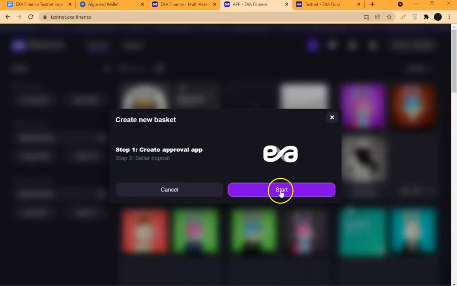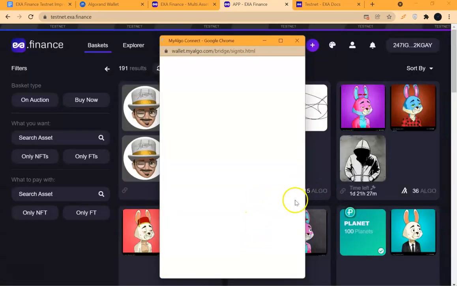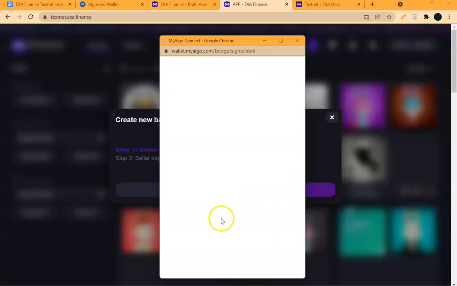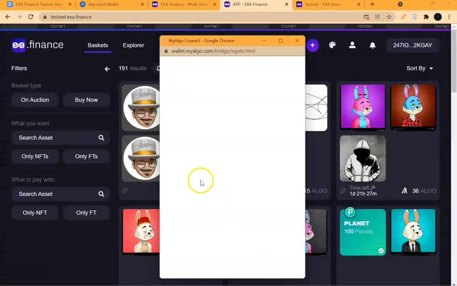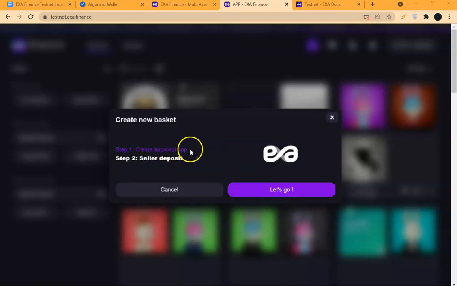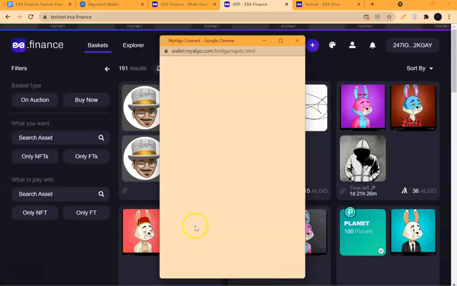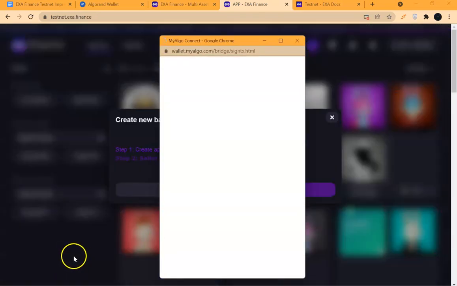Then I run the same process. Start, activate it, then let go, and then it just runs itself. So yes, now let's go. I have approved in my wallet. Then let's go. It will pop up my wallet again. Then I will approve. Then my tokens will pop up.